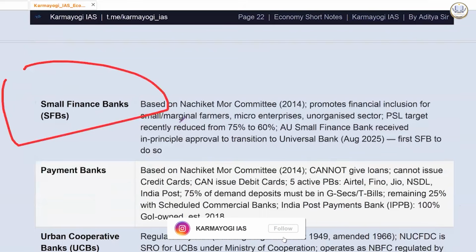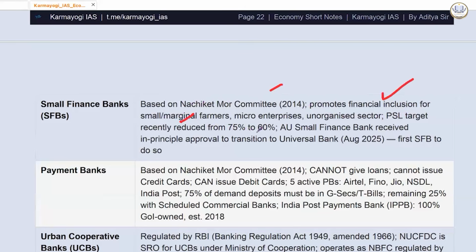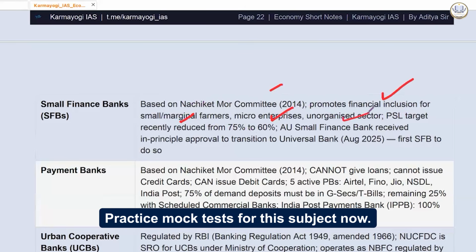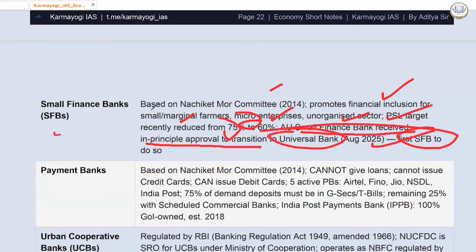Small finance bank. Based on Nachiket More Committee 2014, promotes financial inclusion for small and marginal farmers, micro enterprises, unorganized sector. PSL target has been recently reduced from 75% to 60%. AU Small Finance Bank received in-principal approval to transit to Universal Bank. And this will be the first small finance bank to do so.